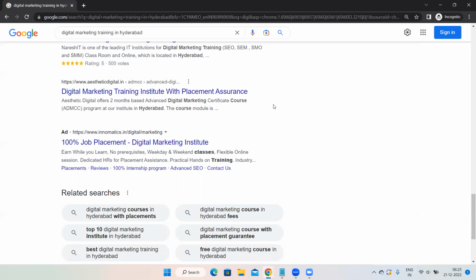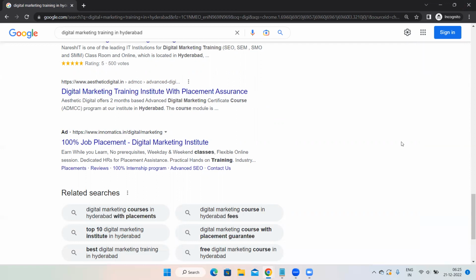And then what is SERP? SERP, search engine result page. This page, Ravi, whatever the page you are able to see, this screen is known as SERP. Did you get my point?